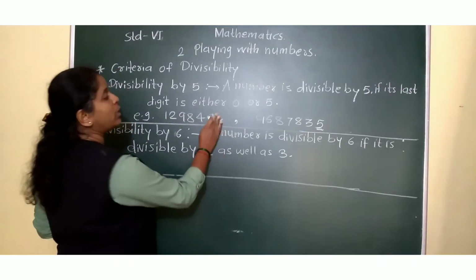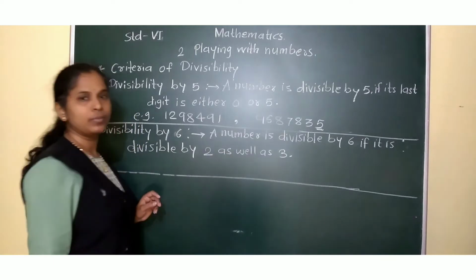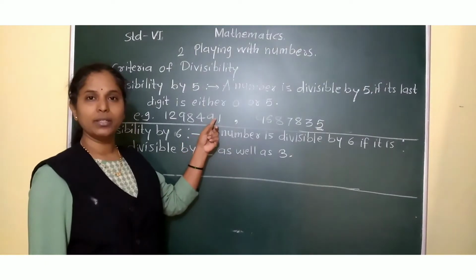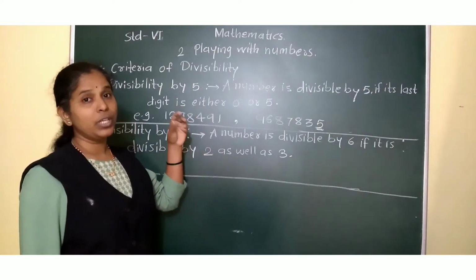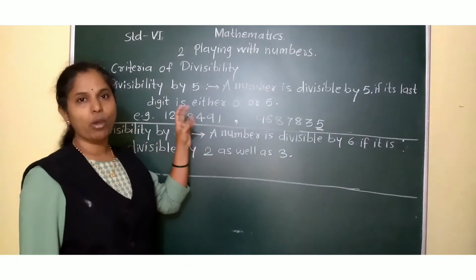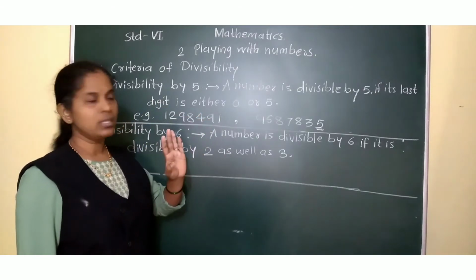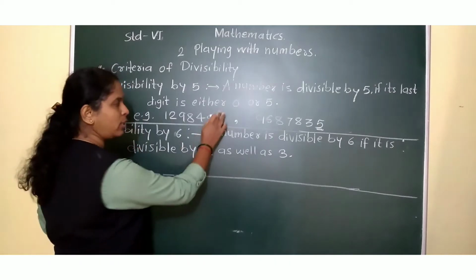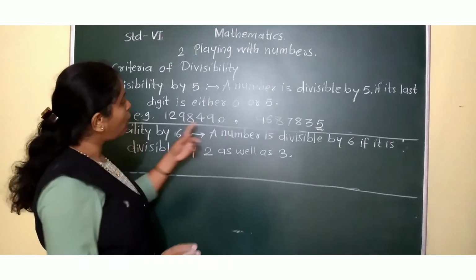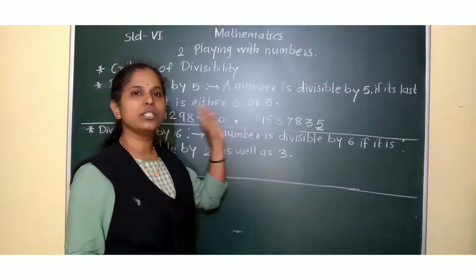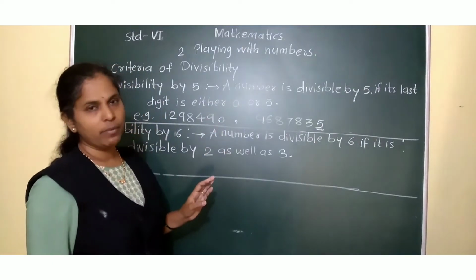If it would have been 1 here, then could we divide it? No, because which digit do we want? Either 0 or 5. Otherwise, if these digits are not there, then we cannot divide. Now here 0 and 5 are there. So yes, these two numbers are divisible.